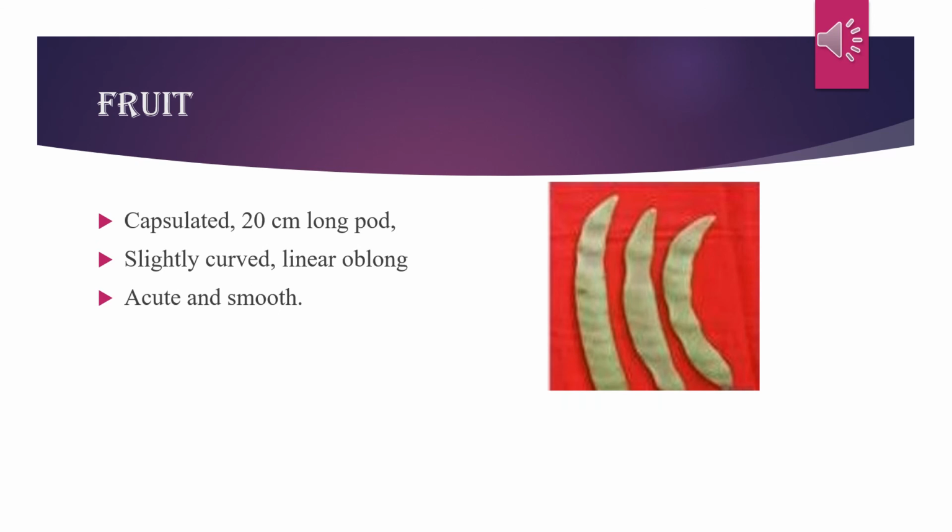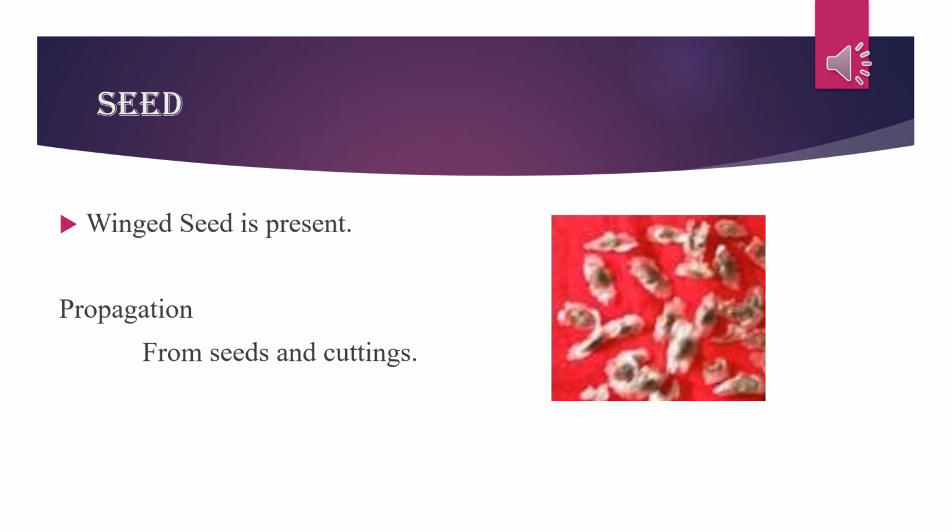The fruits are encapsulated, 20 centimeter long, pod in nature and slightly curved, linear oblong, acute and smooth. The peculiar character of the seed is that it is winged, and with the help of seeds propagation is completed. So propagation is from seeds and cuttings as well.